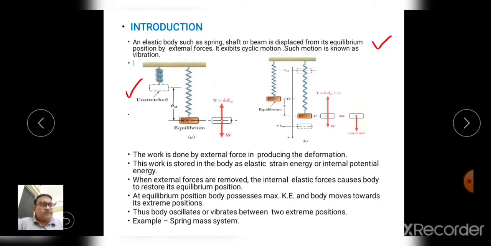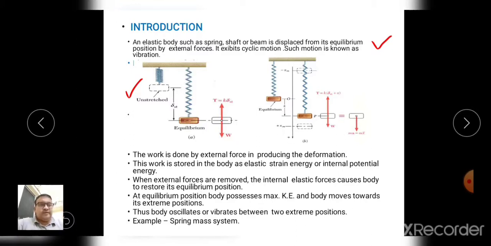So in our machines, when the machine starts, what happens? The different components start moving, so they are displaced from their equilibrium position, and that's why vibrations are produced in the system. Vibration is a kind of to and fro motion. From the equilibrium position, the vibratory component goes to one side, comes back to the mean position, goes to the other end and comes back to the mean position. This is the vibratory motion.